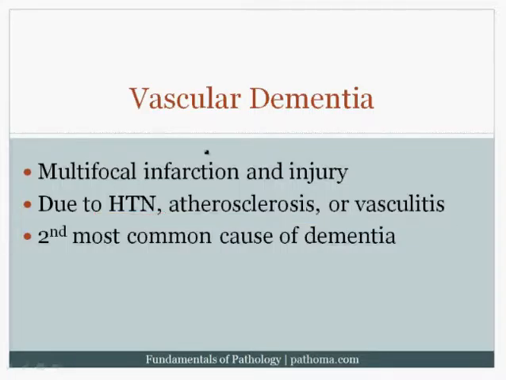That decreased blood flow to the brain will result in multifocal infarction and injury, and that will eventually result in dementia. Now, the way I think about this is to simply go back and remind myself that when you have global cerebral ischemia, which again was one of the cerebral vascular disorders that we covered, I told you at that point that you can get mild, moderate, or severe global cerebral ischemia. And in the case of moderate, I told you that you would get damage to areas of selective vulnerability.